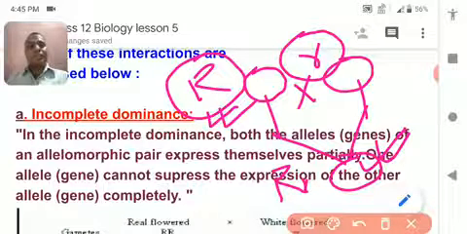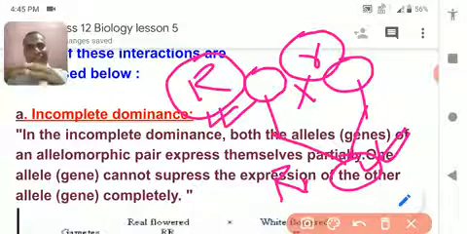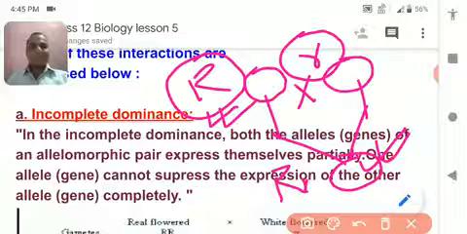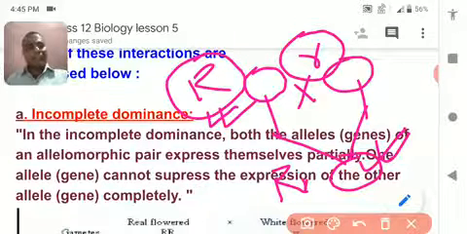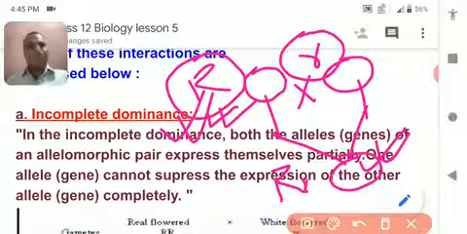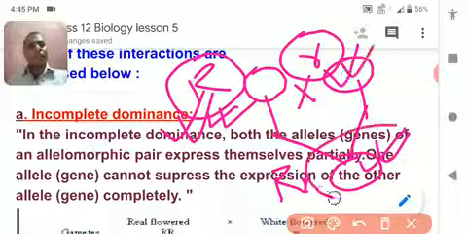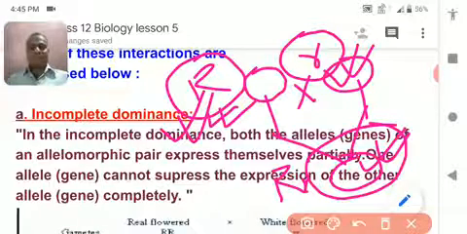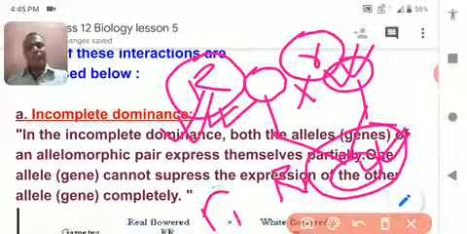Means the law given by Mendel, the law of dominance, gets deviated over here, just deviated from its path. So neither the red expresses itself nor the white expresses itself, both of them are incompletely expressed. That's why the color of the flower produced in the F1 progeny becomes pink.